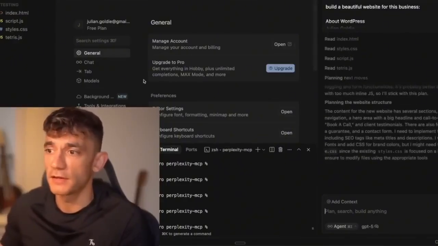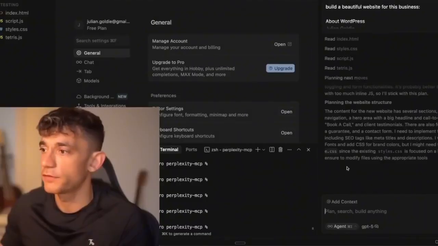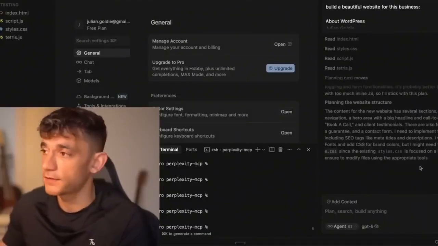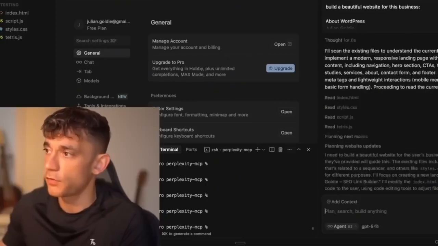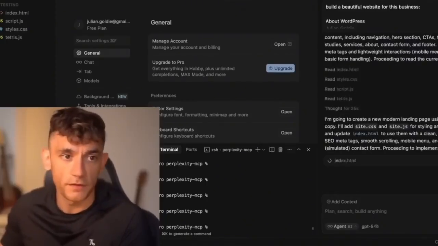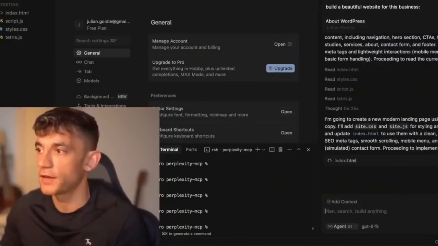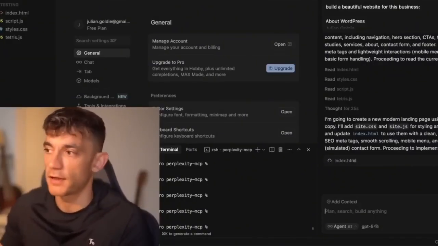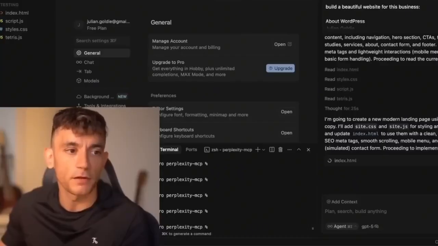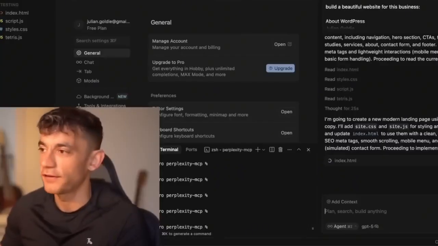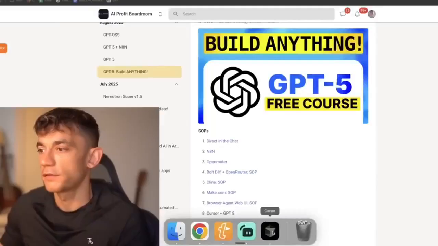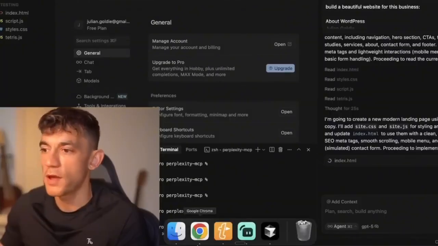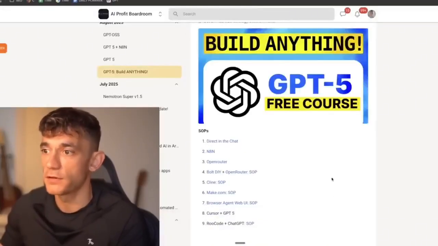I think you get a certain limit. It might be like 300 conversations per month or something like that. But I think that for the average Jack Johnson, just testing out GPT-5, this is more than enough. Fancy Cloud says, for GPT-5 tests, are you using the GPT-5 High because that's the only fair test? I'm not testing it out today. I'm just showing you how to build with it, right? So we're not going for fair tests or anything like that. We're just showing here's how you use Cursor, here's how you use Make.com, etc. All right, so Cursor will take a little while, so we'll wait for that to load in the background, but that is method number 4.